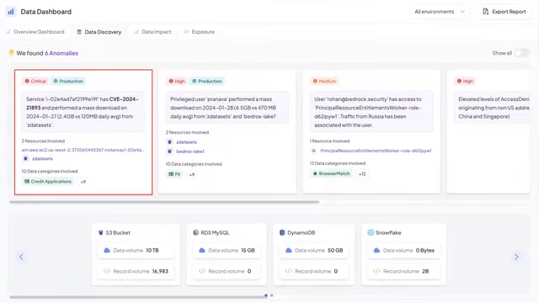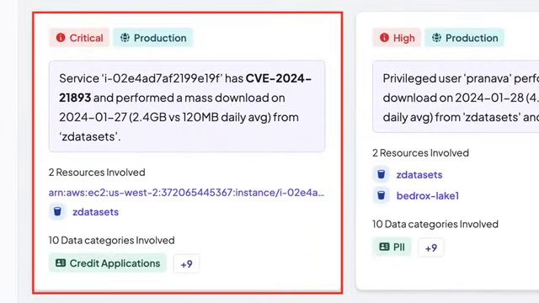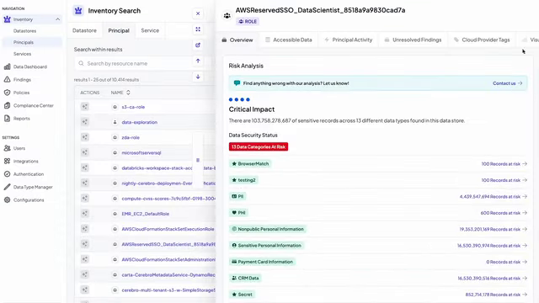In the event that an adversary does begin exploitation, Bedrock's behavioral analysis will detect unusual activity on the material data, and Bedrock's complete forensics will tell you exactly what was impacted. A frictionless world where security leaders can embrace data explosion and enable the business to grow as fast as they need to. This is Bedrock. Welcome to frictionless data security.